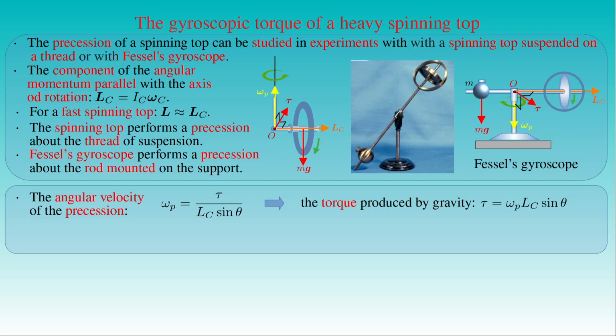Motivated by this fact, we generalize this equation and state that the torque tau can be expressed by the cross product of the angular velocity vector omega_p of the precession and the component vector L_C of the angular momentum L parallel with the axis of symmetry C of the spinning top.